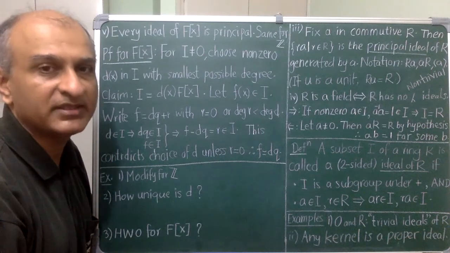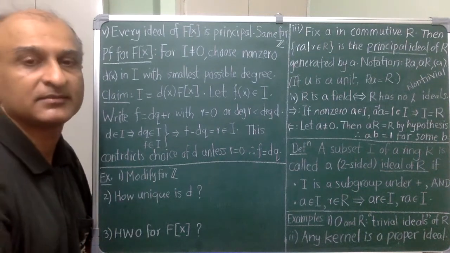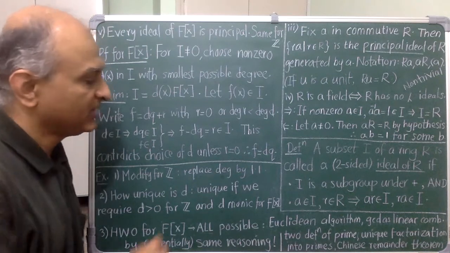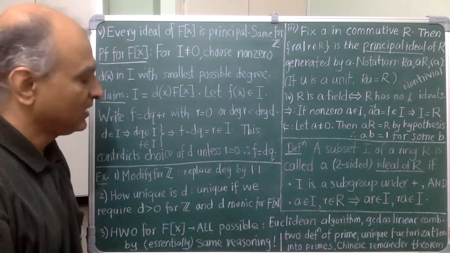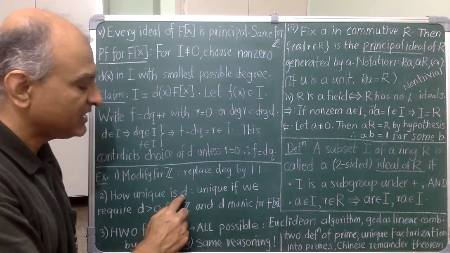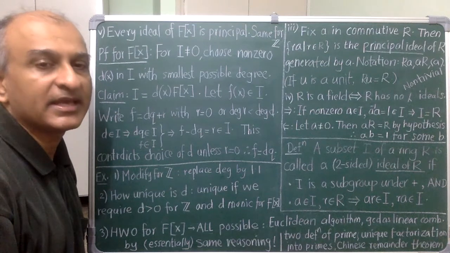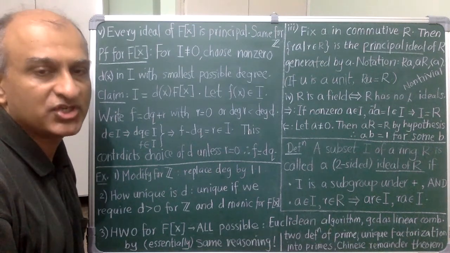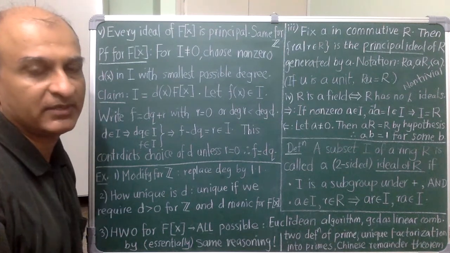And as a check that you understand it, you can try to do these exercises. The proof for Z is exactly the same. You just replace degree by absolute value. The choice of generator D is not unique for a non-zero ideal because I can multiply D by any unit in the ring without changing the ideal. But you should check that this is the only ambiguity.